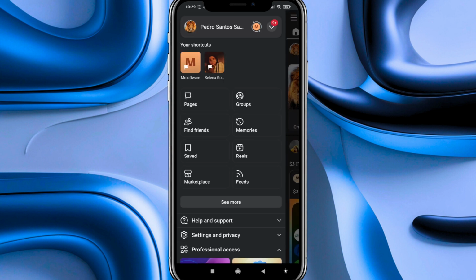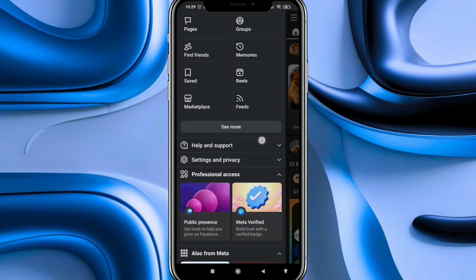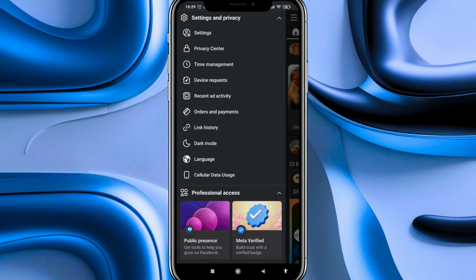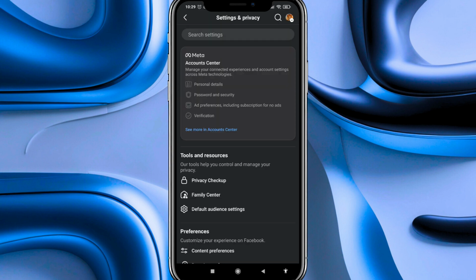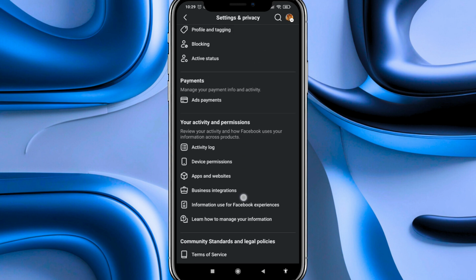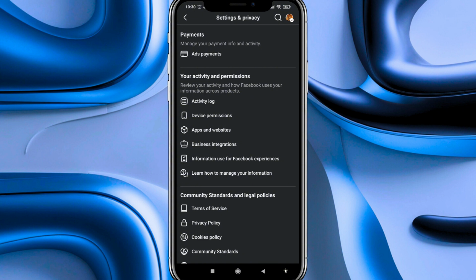Now that this menu is open, the next step is to scroll down until we see the section Settings and Privacy, and on its right we're going to click on this arrow to display the menu. Now, among all the options that appear below, we have to go to the first one, Settings, and we press on it. Now that we're automatically redirected to the Settings and Privacy page, we have to scroll down, and we keep scrolling down more and more until we arrive to this section, Your Activity and Permissions, and here we enter in the first option labeled Activity Log.